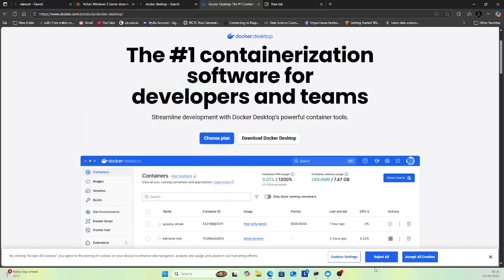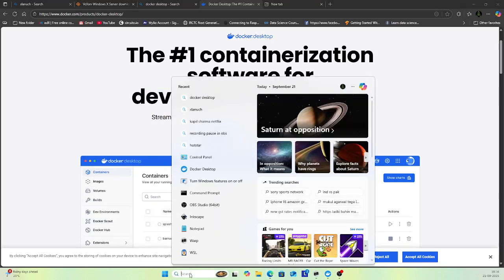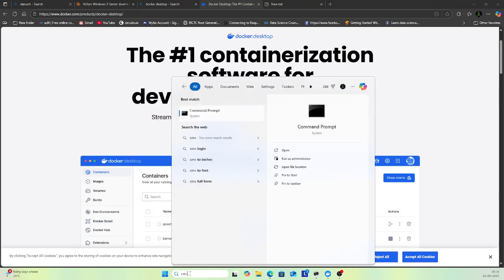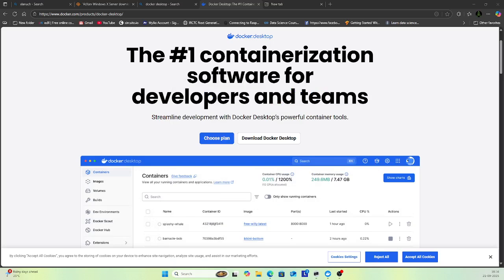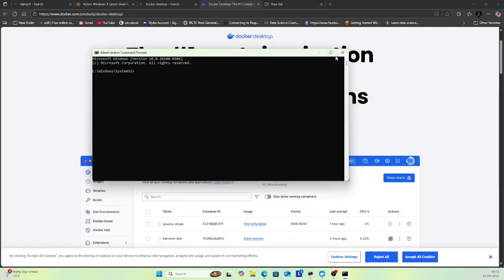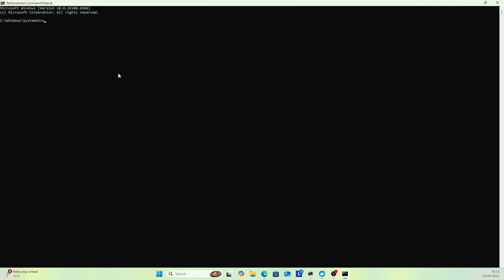After that, you have to open your command prompt. Open Command Prompt as administrator. This is our command prompt. Initially you have to install your WSL. For the installation of WSL, you have to do it like this.